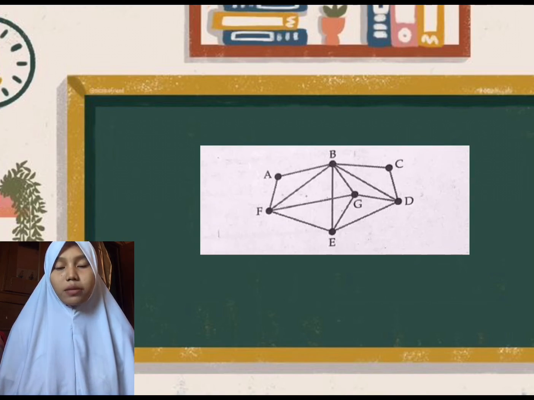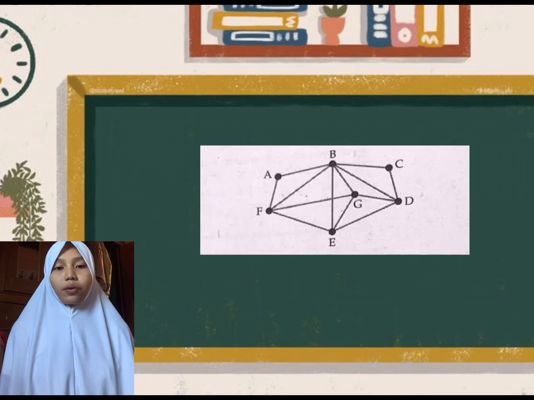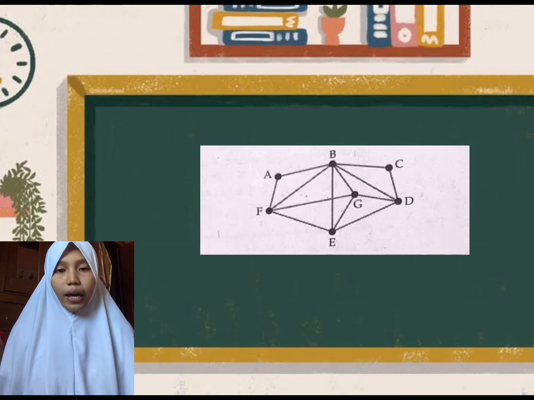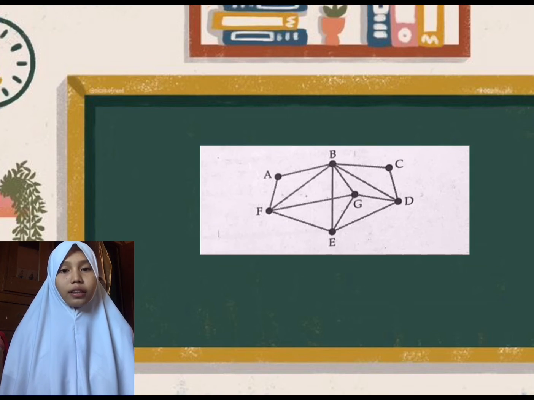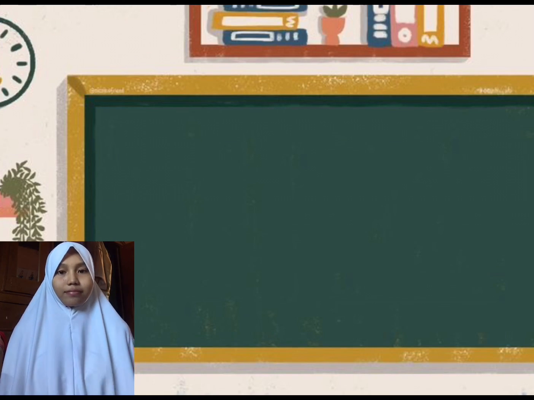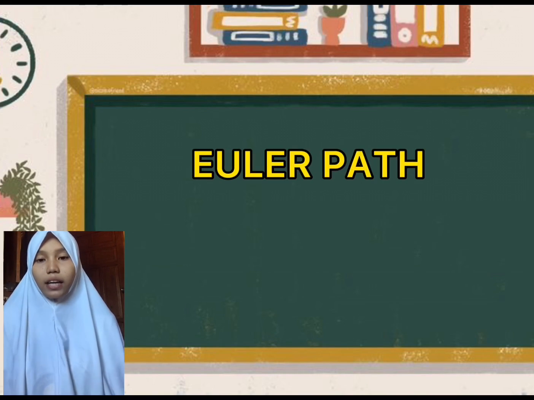There are many possible Euler circuits in this graph. We do not have a formal method of locating one, but by trial and error, one Euler circuit is BAF, BEF, GED, GBD, CD.